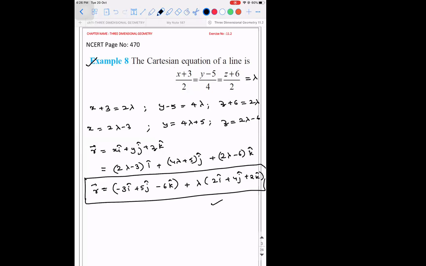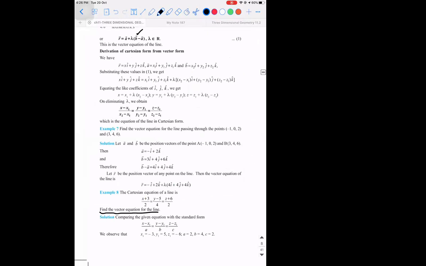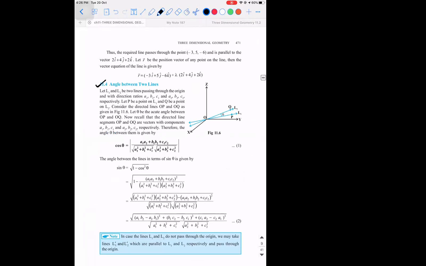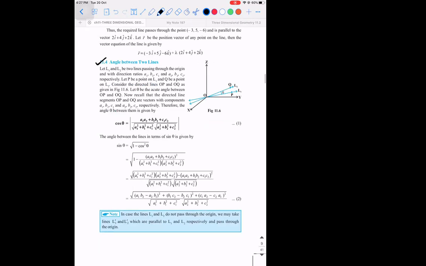So with this, equation of lines is over. Now the next type of concept that we are supposed to deal with is, if two lines are given, how are you going to find the angle between those two lines? So angle between two lines is the question. In the textbook, they have directly given you the formula.